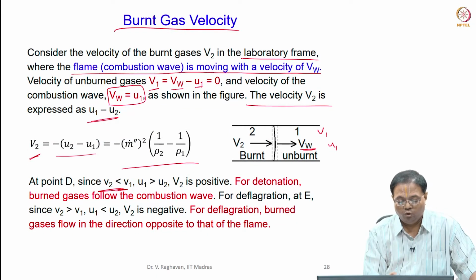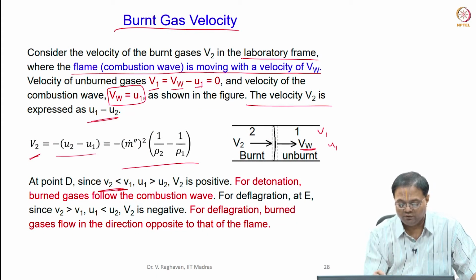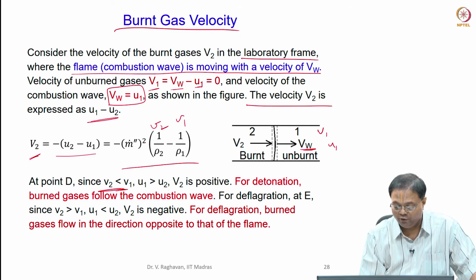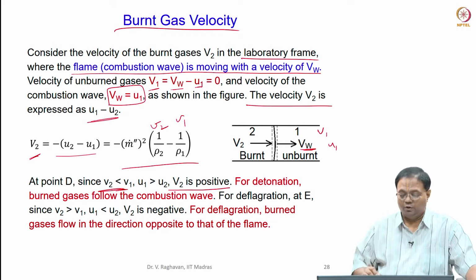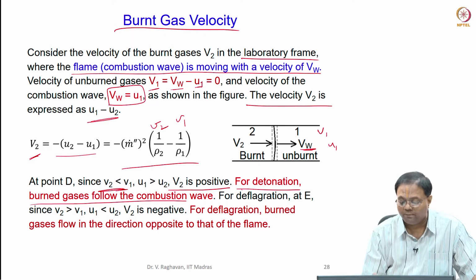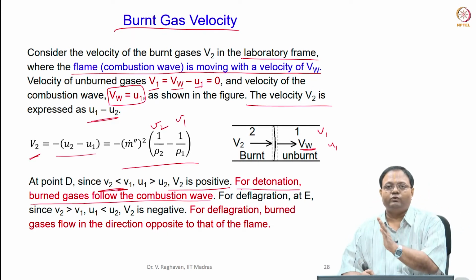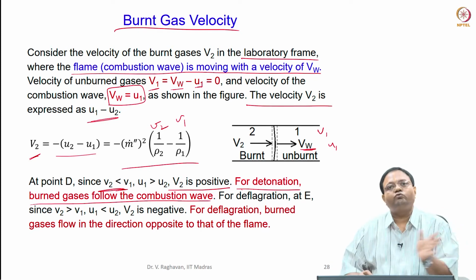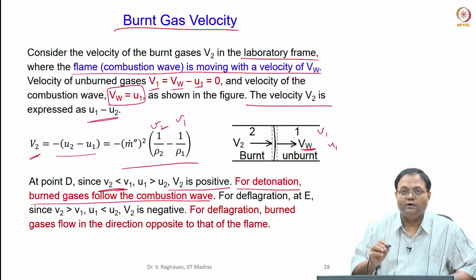So, when V2 is less than V1, this is V2 and this is V1. When V2 is less than V1, this is negative. Negative of negative will be positive. So V2 is positive. So for detonation, the burnt gas follow the combustion wave. When the wave moves in the positive x direction, the burnt gas also follow the wave. That we have to understand.